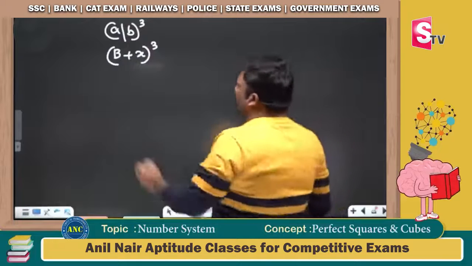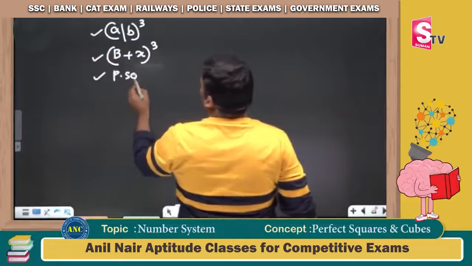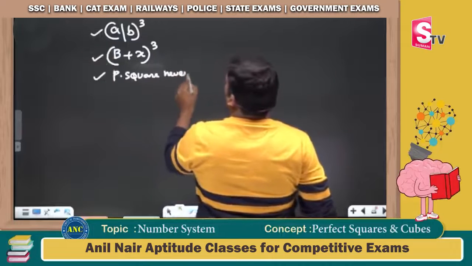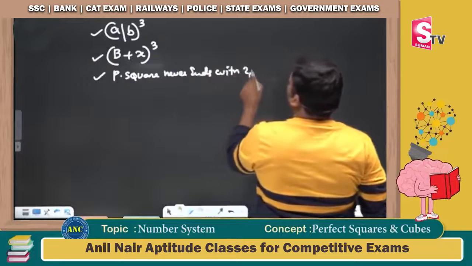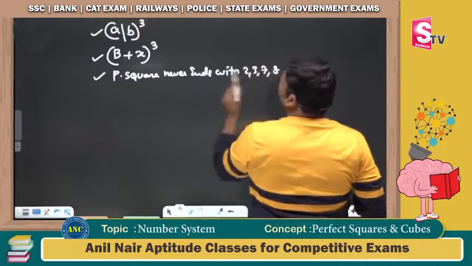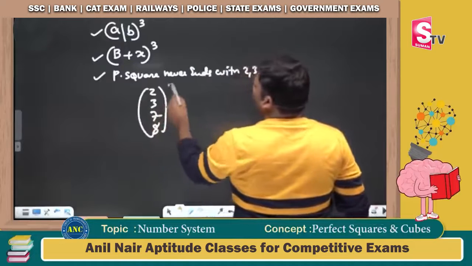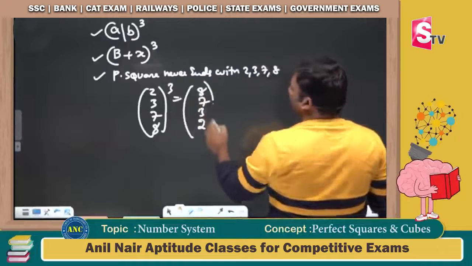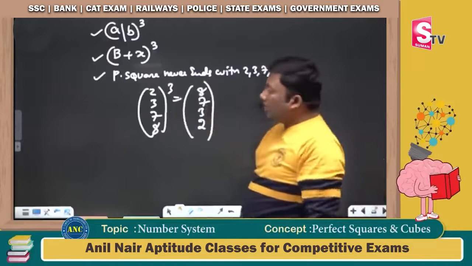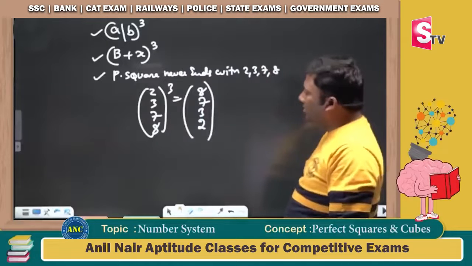Next one, a perfect square never ends with 2, 3, 7. Only the numbers which are ending with 2, 3, 7 are right. On cube, I will get 10 minus the unit digit. 10 minus 2 it is 8. 10 minus 3 it is 7. 10 minus 7, 3.